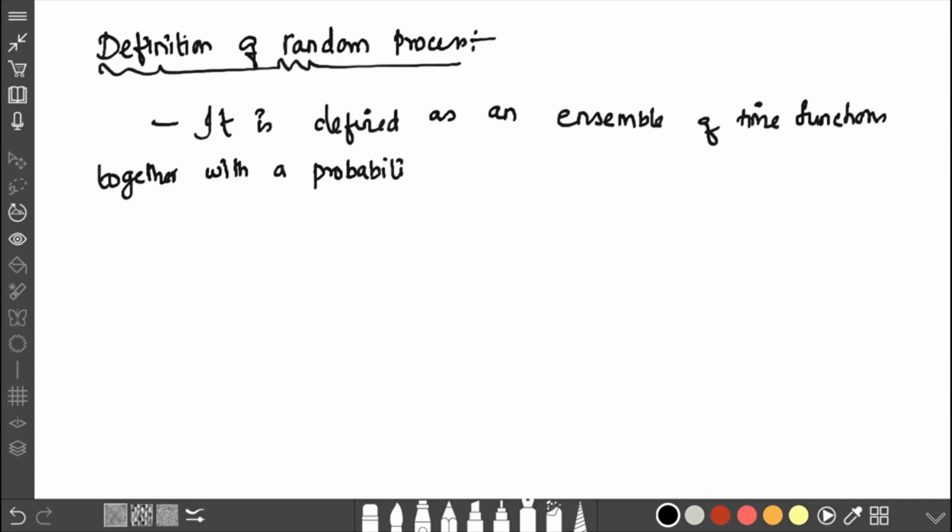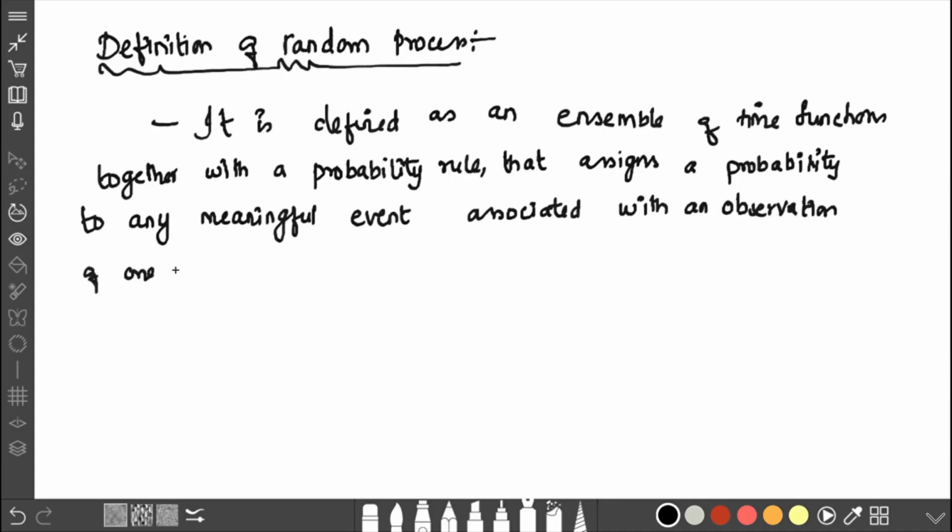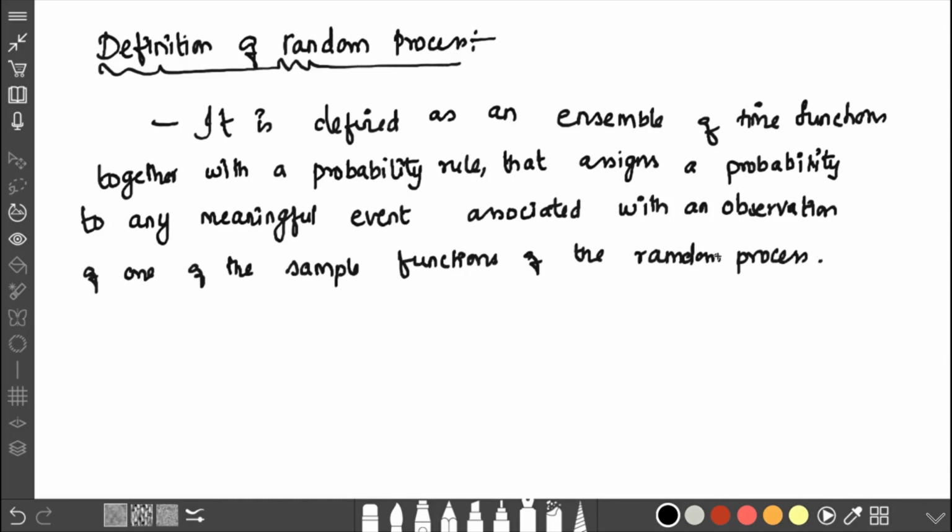an ensemble of functions of time, that is, it is based on time functionality. It is defined as an ensemble of time functions together with a probability rule. There is a probability rule which governs all these time-dependent functions, that assigns a probability to any meaningful event associated with an observation of one of the sample functions of the random process.